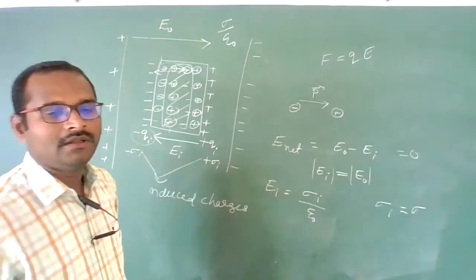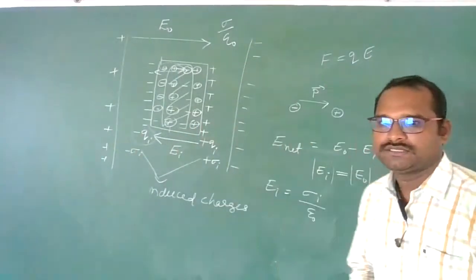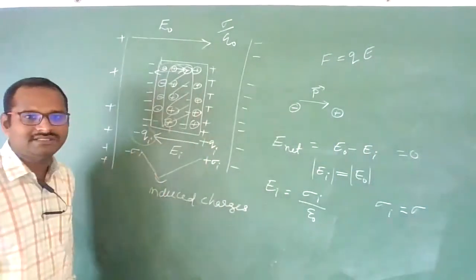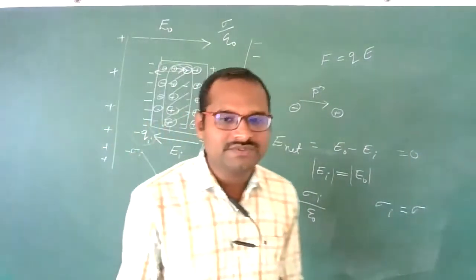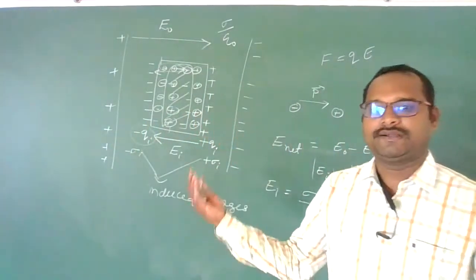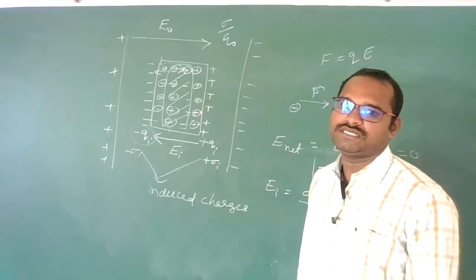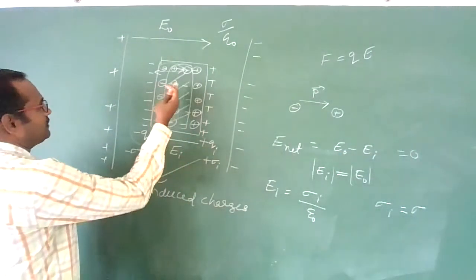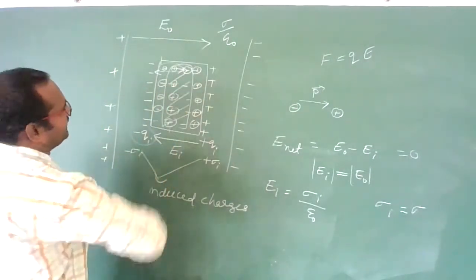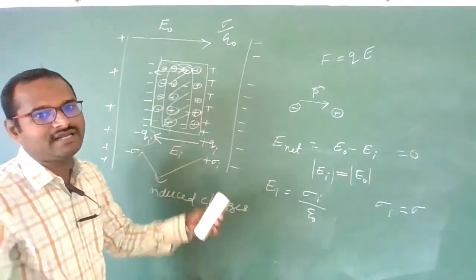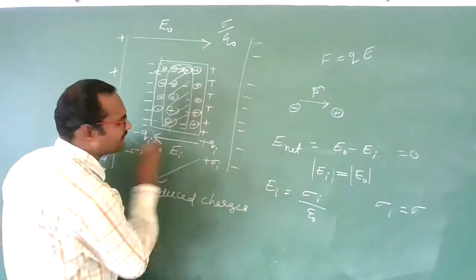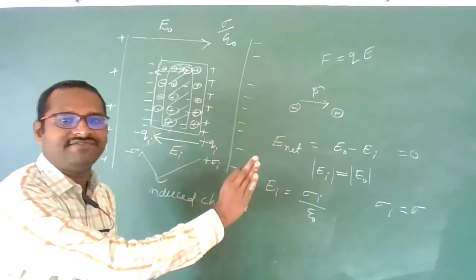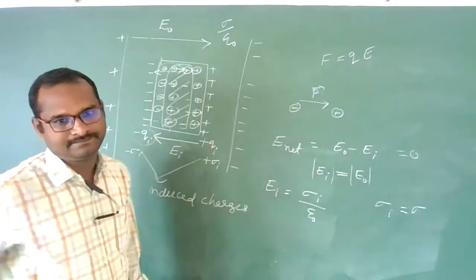Now this is about conductors. Now let us take insulators. Insulators are nothing but materials which do not have free electrons. Those are called insulators. Now if we keep an insulator inside an electric field, because there are no free electrons, an induced electric field cannot produce. Whatever electric field is there externally, the same electric field will be there in the interior of the material.